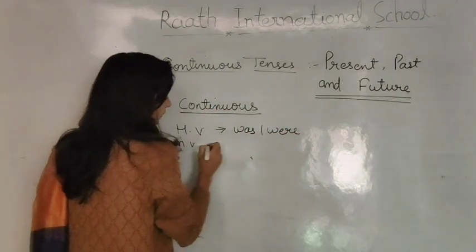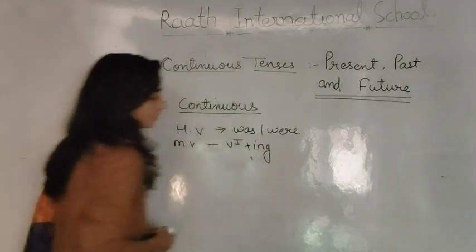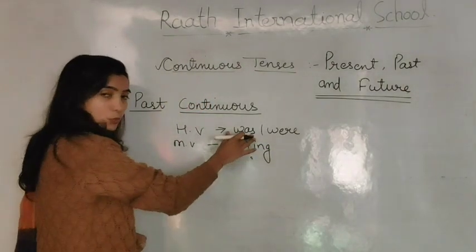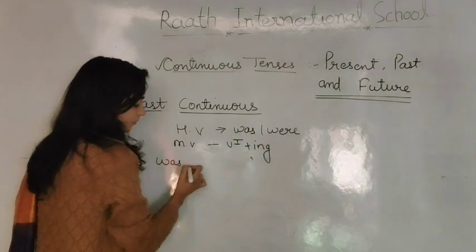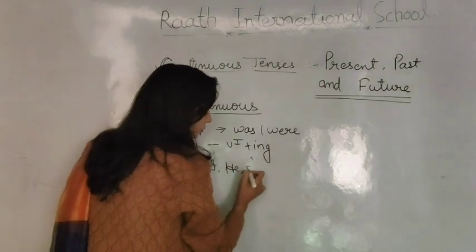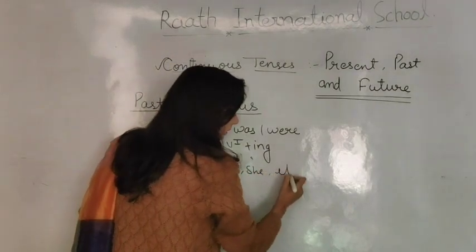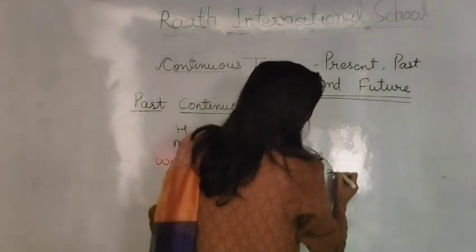Main verb we will use is verb first form with ing. Where do we use was and where do we use were? Was we will use with I, he, she, it, and for a singular noun.